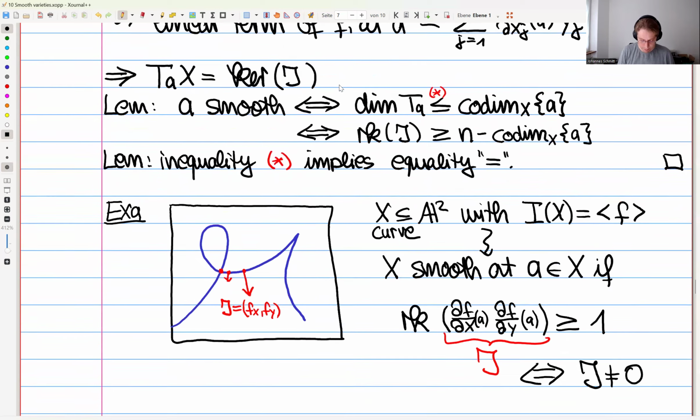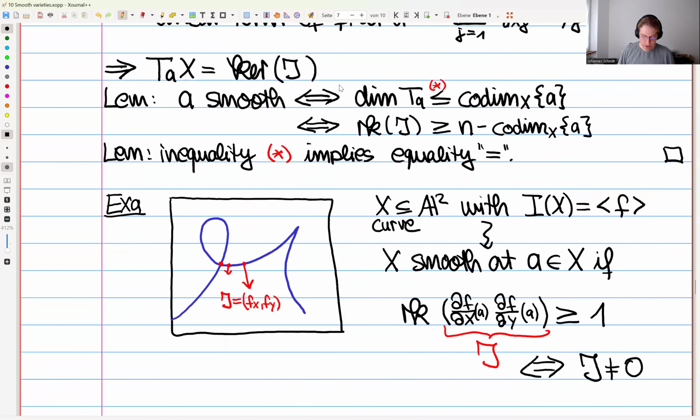And as an example, to have a picture in mind, if in A2 you have X, a curve cut out by the single equation f, then we can apply this lemma, and we have just one generator. It says X is smooth at this point if and only if the rank of the Jacobi matrix is at least n minus the codimension.